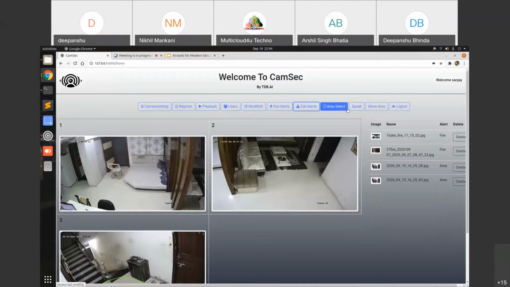If we want to shift the data to the other folder, we just have to click on move area. And the last thing it does is: Tell me what to do.